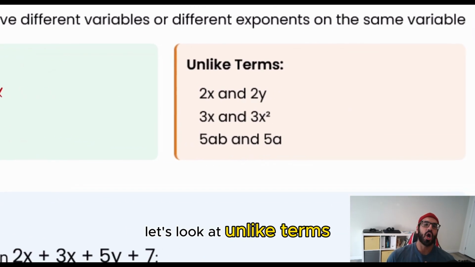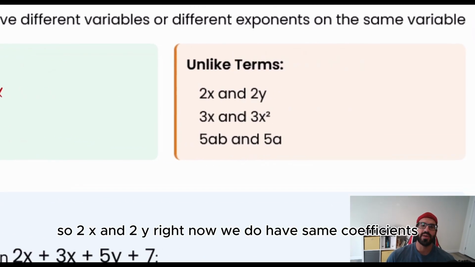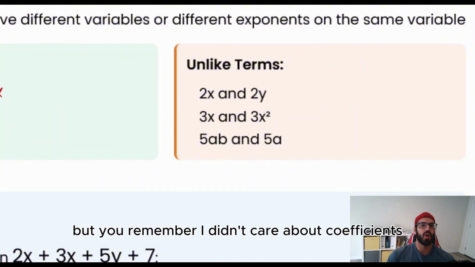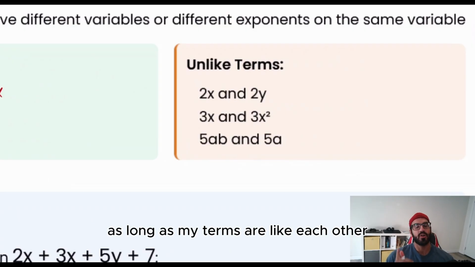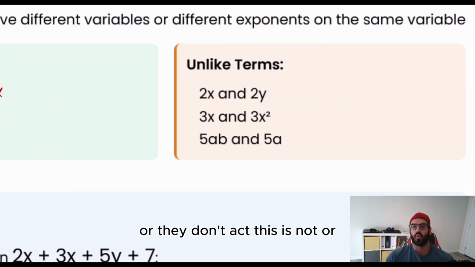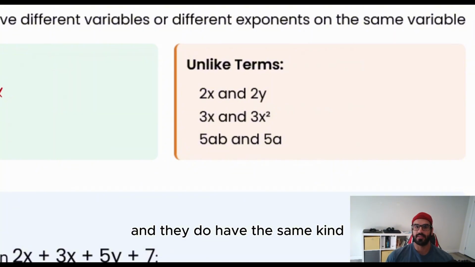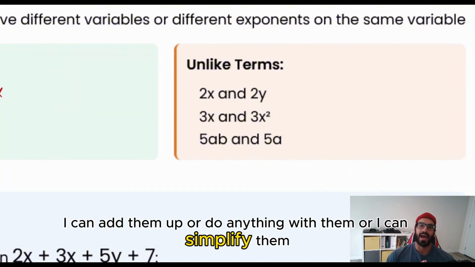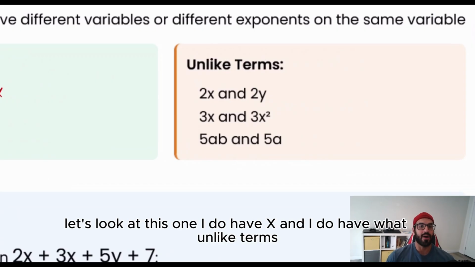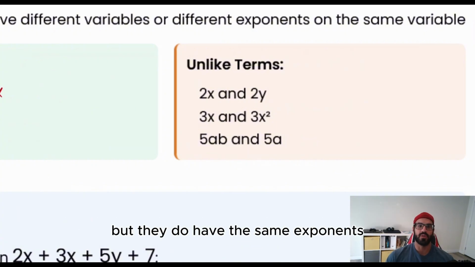Let's look at unlike terms. So 2x and 2y. Right now, we have the same coefficients, but if you remember, I didn't care about the coefficients. As long as my terms are like each other, and this is not or, and they have the same exponent, I can add them up or do anything with them, or I can simplify them. Let's look at this one. I have x and I have y. Unlike terms, but they have the same exponents. Can I add those?